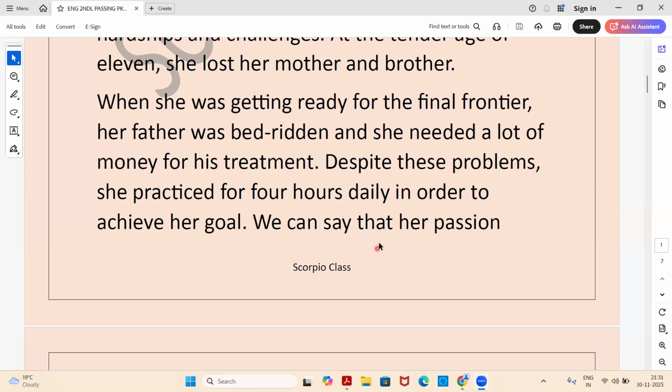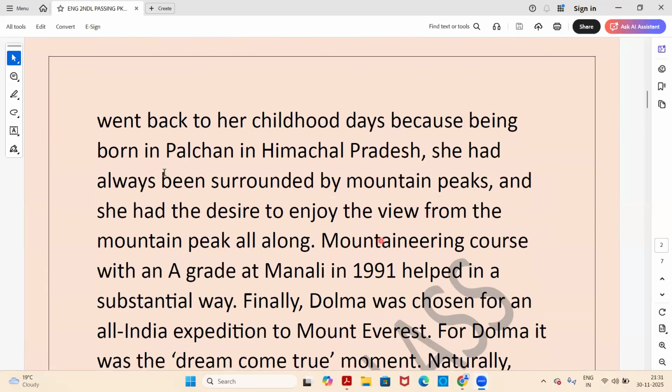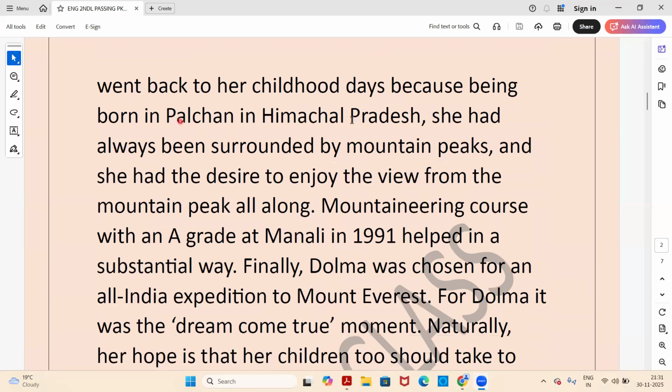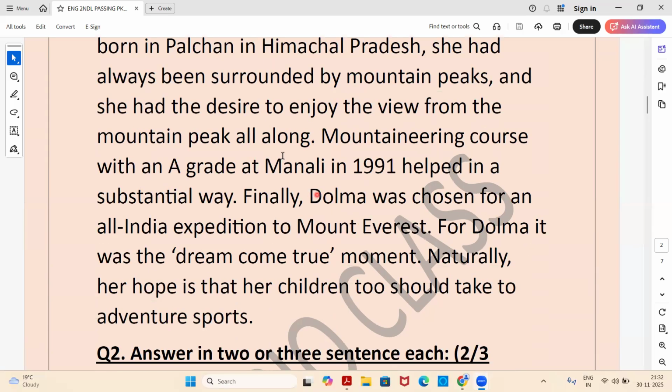We can say that her passion went back to her childhood days because, being born in Palchan in Himachal Pradesh, she had always been surrounded by mountain peaks and she had a desire to enjoy the view from the mountain peak all along. So, yes, she did not give up, though having so many challenges. She practiced for 4 hours daily, and her house, which was surrounded by mountains, also kept giving her the desire to never give up and work hard.